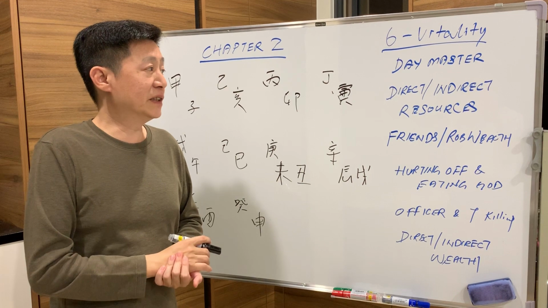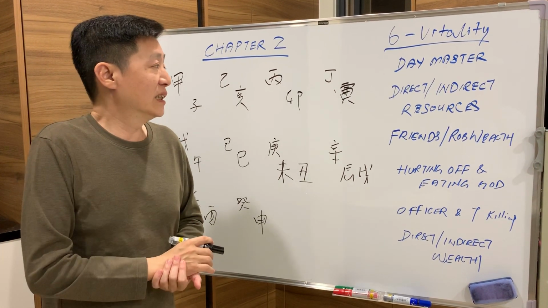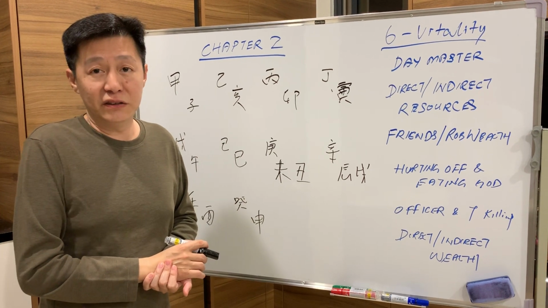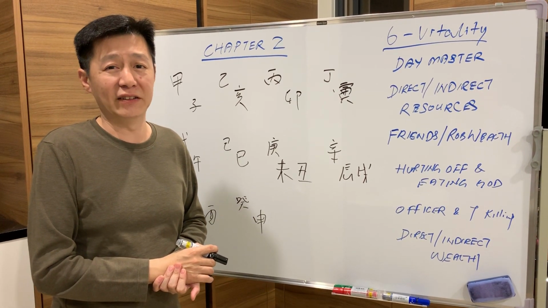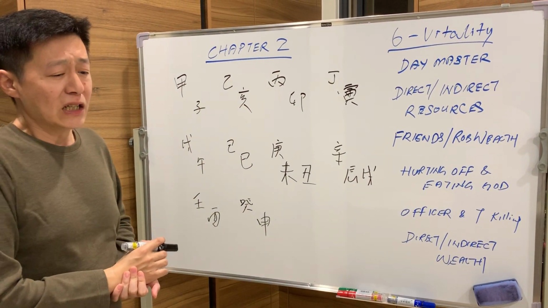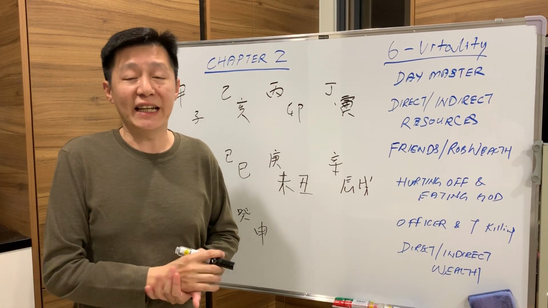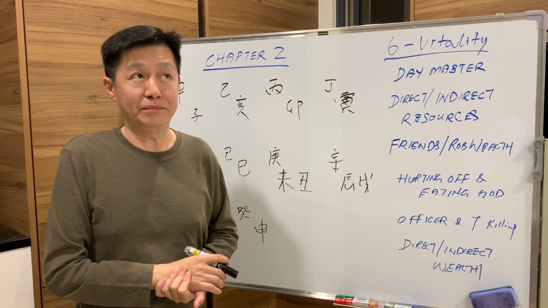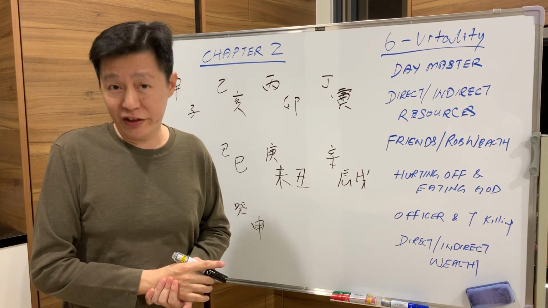The positive resource is very secure, very stable. The negative aspect of direct resources is very insecure, very uncomfortable. Understand? On top of this, resource makes you think. They make you think a lot.